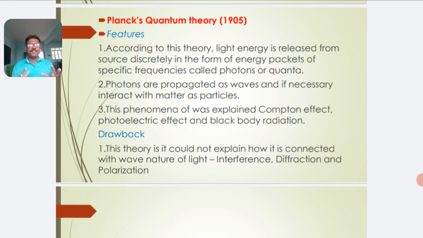According to the quantum theory of radiation, all electromagnetic waves, for example light, consist of discrete packets of energy. Each packet of energy is known as a quantum, which behaves like a particle, called a photon. Based on this concept, the theory was successful in explaining phenomena like the Compton effect, photoelectric effect and black body radiation.